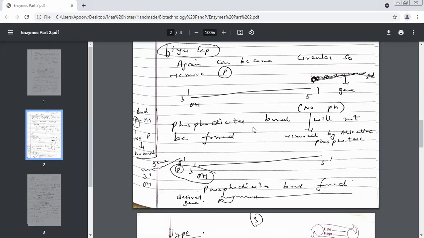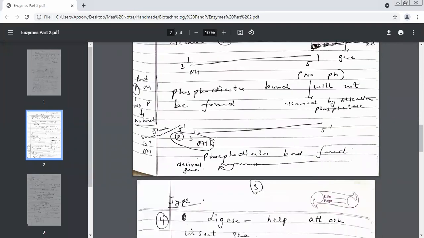Insert gene of interest. Yes. We want to insert, we want to add on another piece of DNA. We want to modify that DNA. Now I've tried to explain it a bit roughly. See now. This seems to be a little complicated. If you don't understand, let me know.